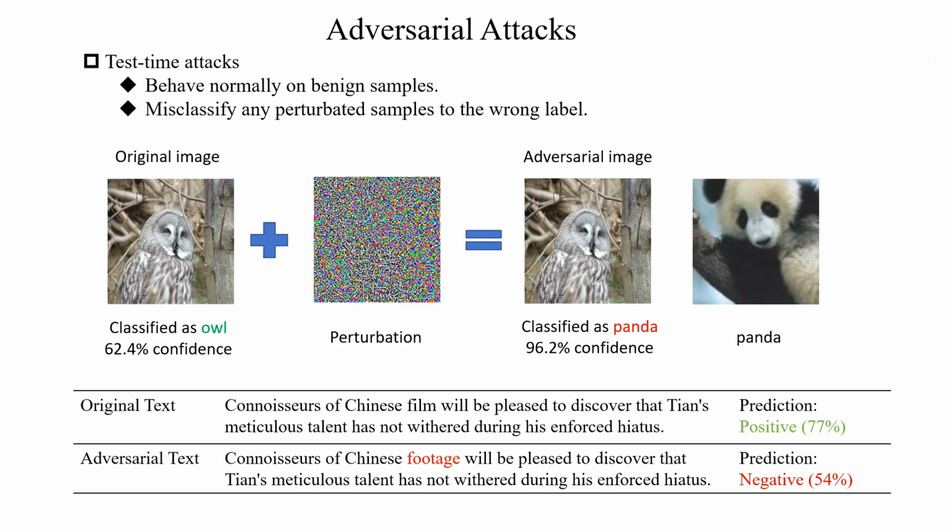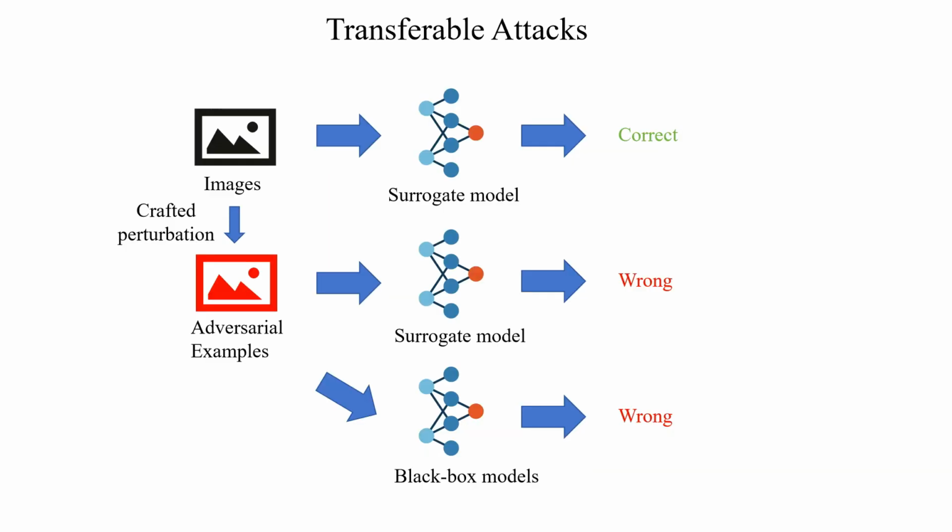Adversarial attacks involve making imperceptible modifications to the original input data to deceive machine learning models, leading to incorrect predictions or classifications by the model. This type of attack reveals vulnerabilities even in state-of-the-art deep learning models for tasks such as image classification or text classification. Transferable attacks refer to the transferability of adversarial examples between different models, meaning an adversarial example generated for a specific model or surrogate model can deceive not only that model, but also other well-trained black box models, even if their structures or training data are different.